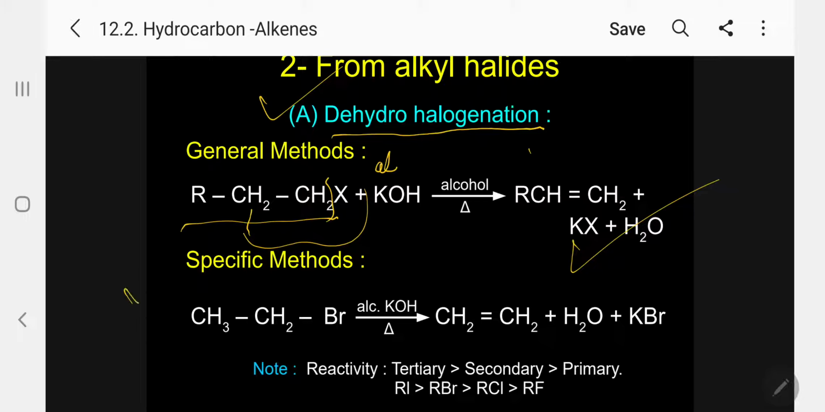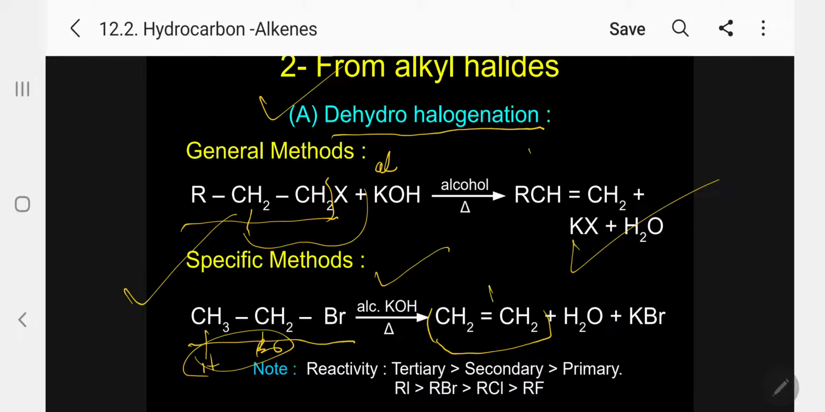So let me give you a specific example. Ethyl bromide, alcoholic potash. So one hydrogen. So I am getting now ethylene. Br from here and H from here get eliminated, forming ethylene, water and KBr.